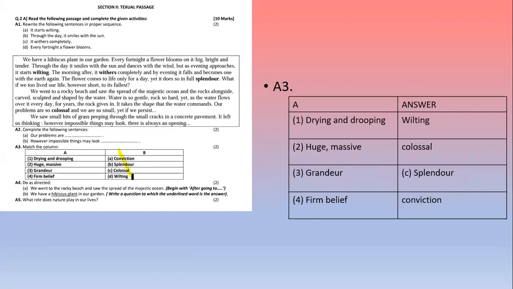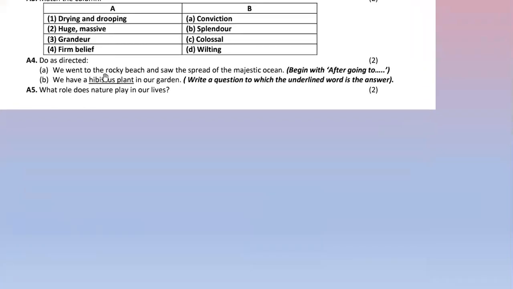We are not expected to write this in our answer paper. Only your A column and your answer. If you don't want to make this table, it's okay. You can straight away write your answer. Let's see the next question. Do as directed. This is grammar part. We went to the rocky beach and saw the spread of the majestic ocean. Begin with after going to.